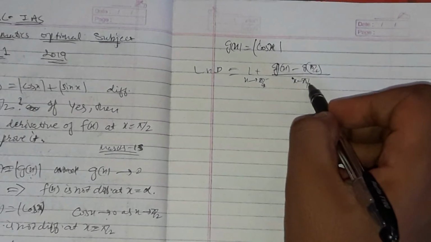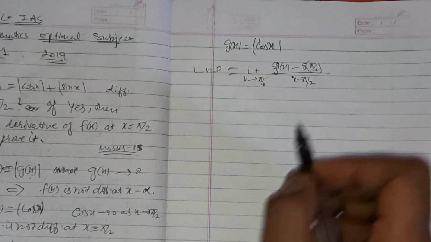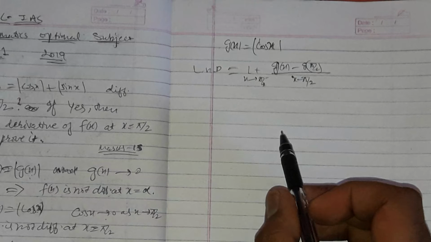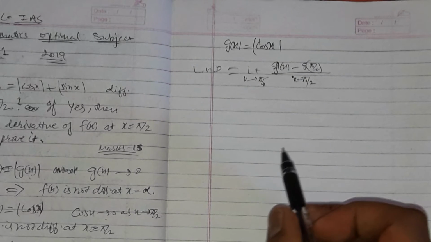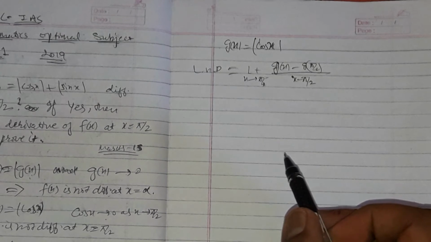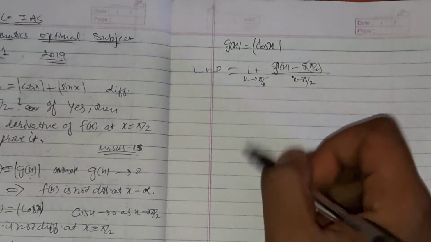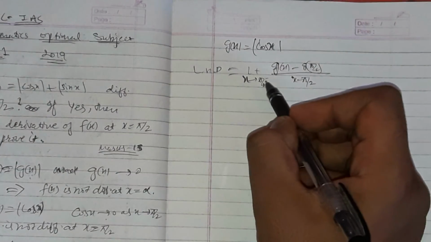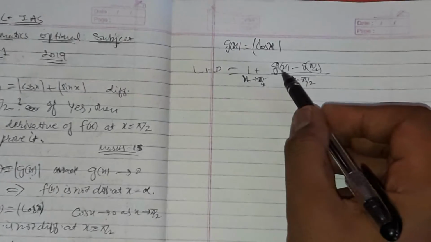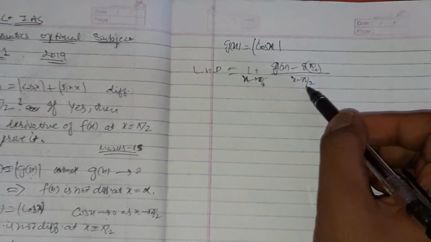Since this is the basic definition of differentiability, if you don't know it, please first go to the theory part. Before attacking the enemy, you need to have a weapon. The definition is f(x) minus f(c) upon x minus c, but here my c is pi by 2.